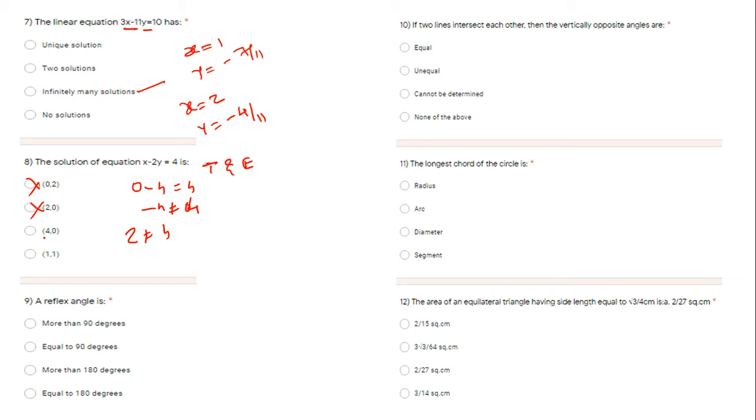If you put 4 comma 0, then instead of x you put 4, and instead of y you put 0. 0 into 2 is 0, 4 minus 0 is 4, which is equal to the right hand side, which is 4. So 4 is equal to 4, so option C is your answer. Like this you can solve this question. Otherwise, if you solve by the traditional method, with one equation and two variables you will never get the answer.